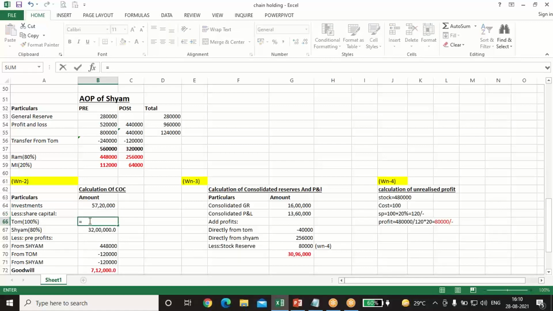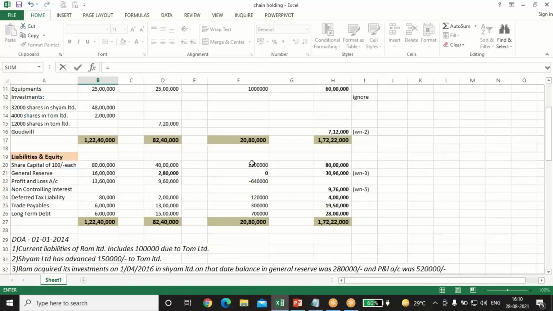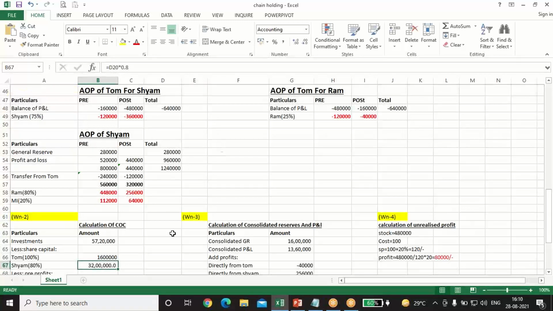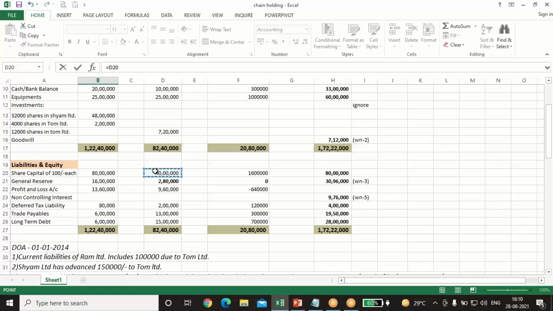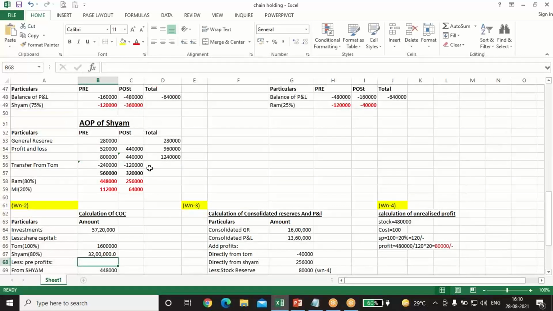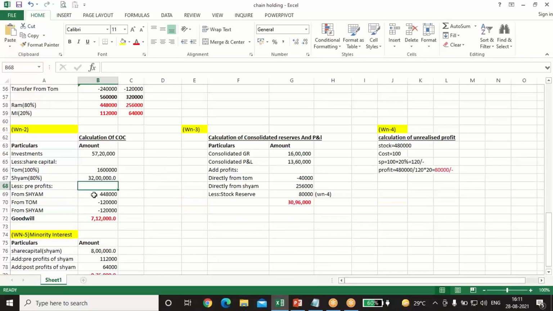Tom Limited share capital is 16 lakh. Percentage of holding was 100% because 75% was held by Sham and 25% by Ram. So into 100%, 16 lakh only. But in case of Sham Limited, share capital is 40 lakh, into 80% was our shareholding, so 32 lakh. Okay, less pre profits. Now this COC calculation investment is done by Ram. Holding company is seeing whether it has paid more or less.